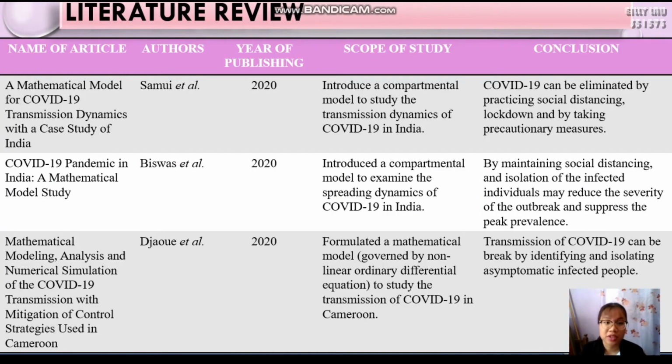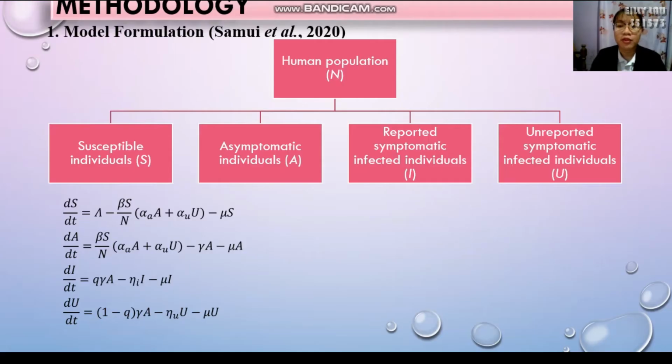Before I started this project, I reviewed three main articles for my reference. The first one, written by Samuel et al., a mathematical model for COVID-19 transmission dynamics with a case study in India. Second one, COVID-19 pandemic in India, a mathematical model study written by Biswas et al. After that, mathematical modeling, analysis, and numerical simulations of the COVID-19 transmission with mitigation of control strategy used in Cameroon by Giles et al.